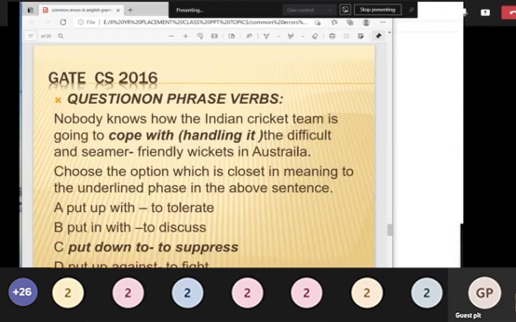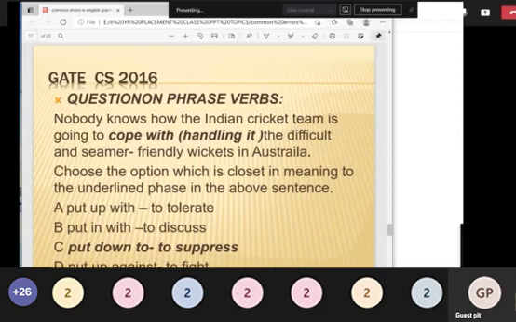Put up with means to tolerate, put in with to discuss, put down to suppress, put up against to fight. So here the meaning is put down to, that is, they are trying to suppress it.